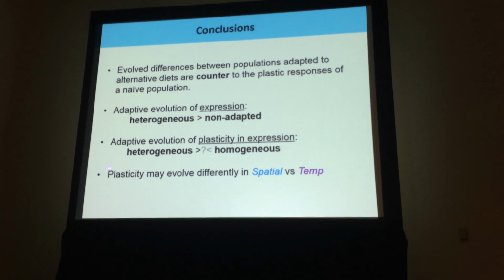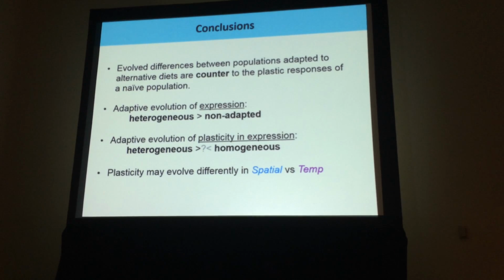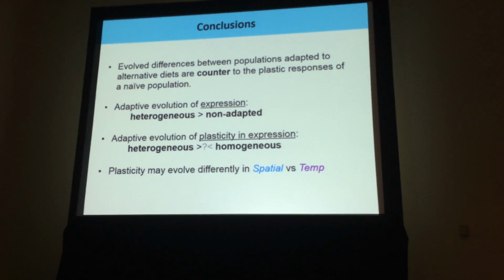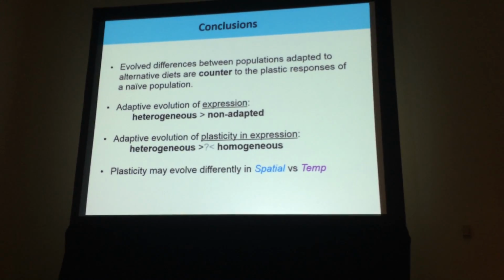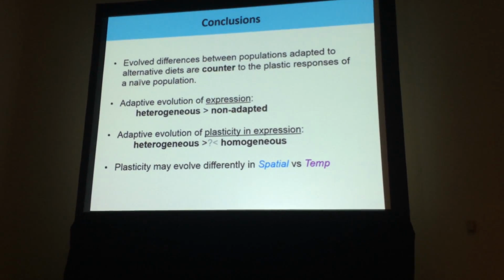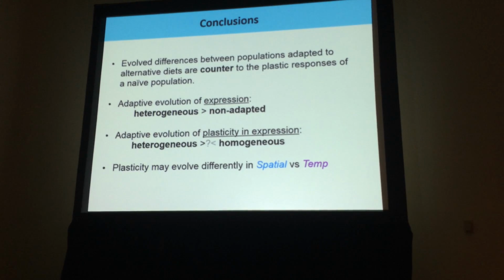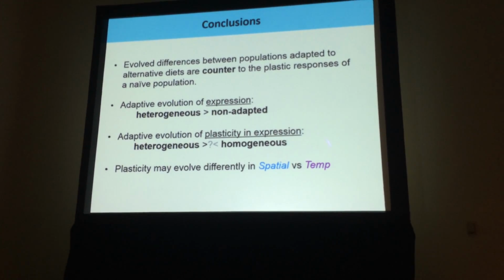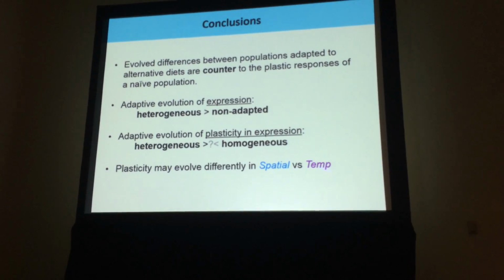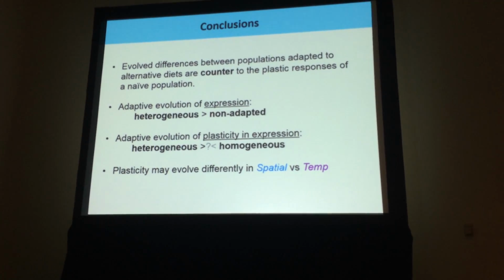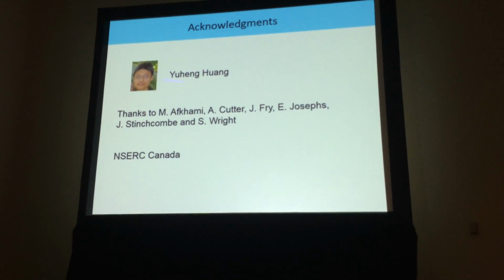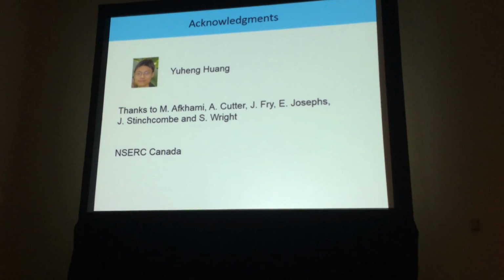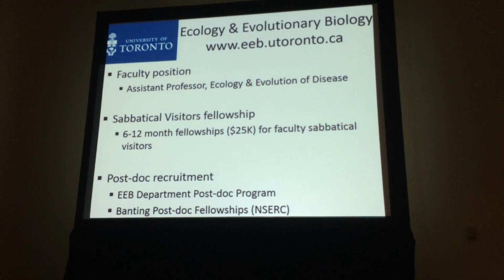And I've shown you that there's at least some hint that plasticity may be evolving differently with spatial heterogeneity than with temporal heterogeneity. In particular, with spatial heterogeneity, it looked like there was more evidence of adaptive evolution for genes where we expected increases in plasticity. But when we looked at genes where we expected reductions in plasticity, it looked like there was more adaptive evolution occurring in the temporal regime than in the spatial regime, but that actually didn't translate into the naively expected pattern on plasticity. So with that, I'll end by again acknowledging Yuhan Wang, who did all this work, and people who helped us think about the project and funding, and I'm happy to take any questions.